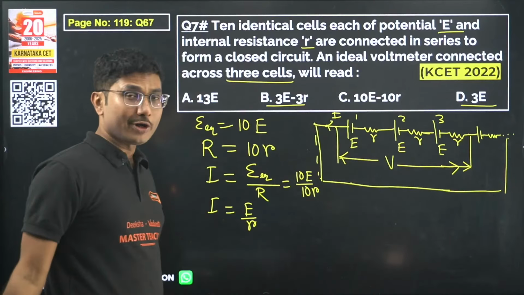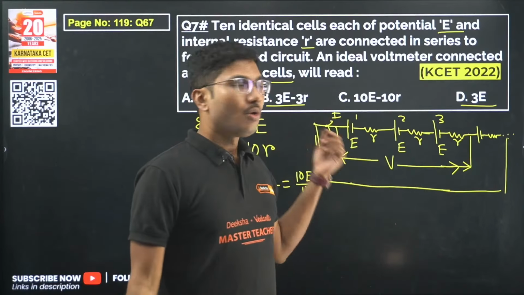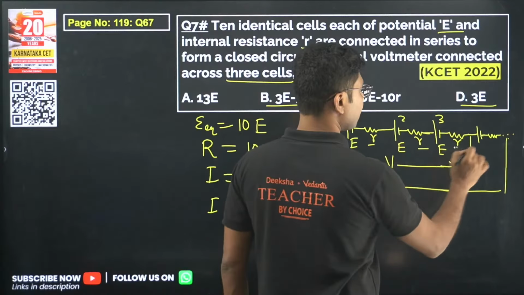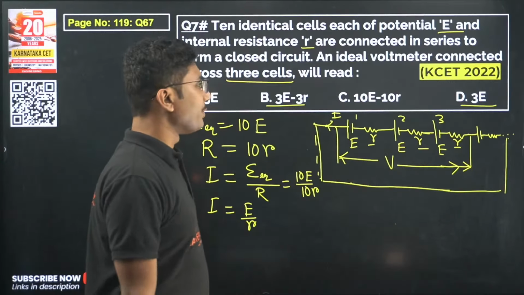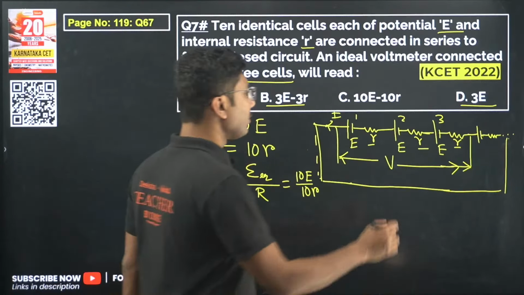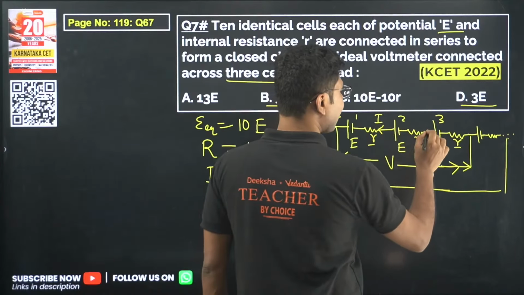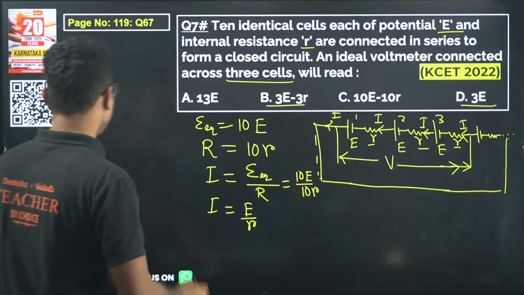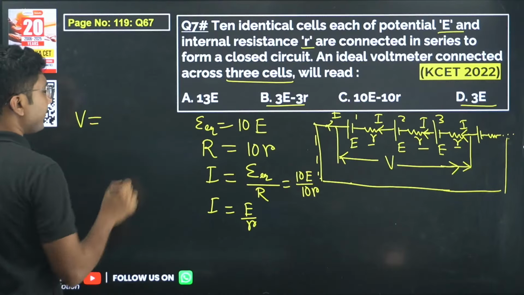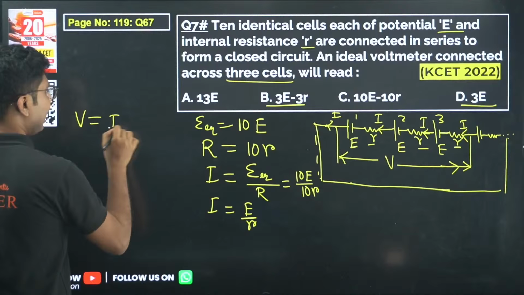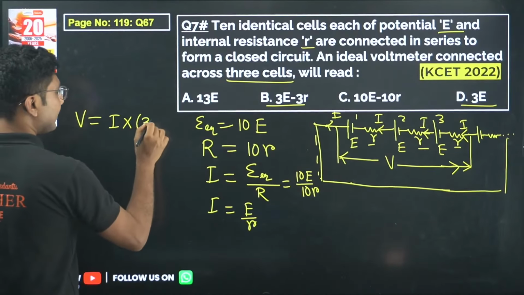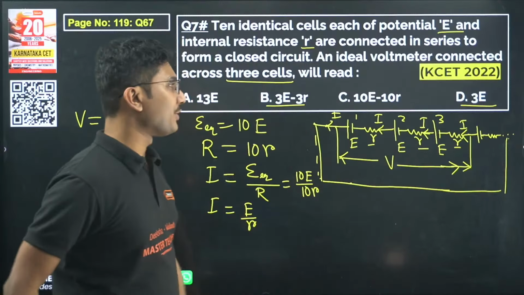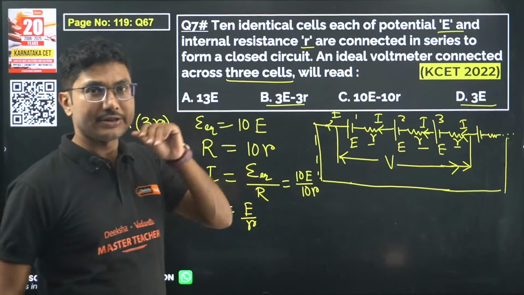Now the voltmeter does not know what is a cell. The voltmeter only knows what is a resistance. That is the beauty of a voltmeter. The voltmeter knows that if there is a resistance and there is a current, then what is the total voltage across this resistance. So when you are measuring using a voltmeter, the voltmeter will measure the current times the total resistance. The voltmeter will not identify whether any voltage source is there or not.